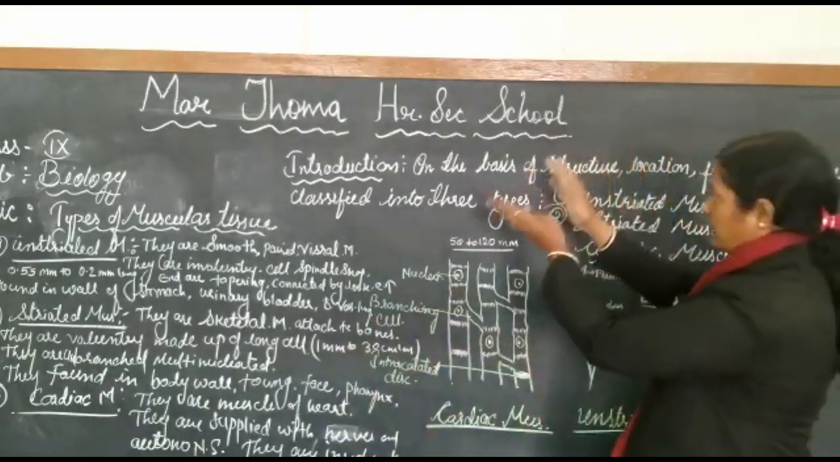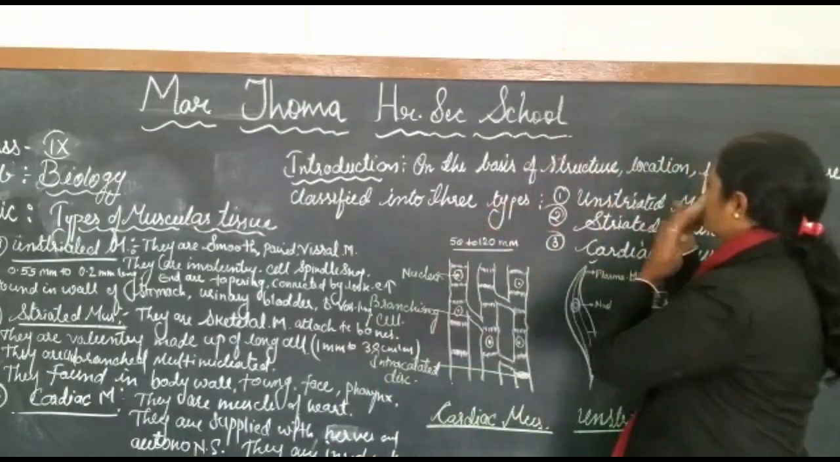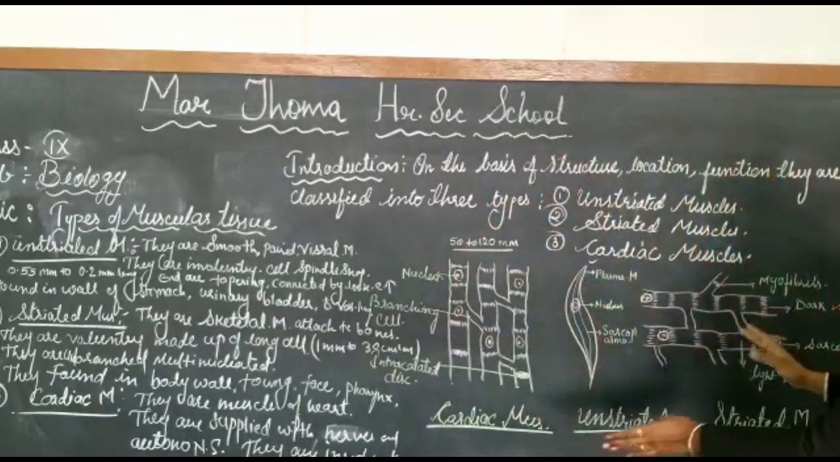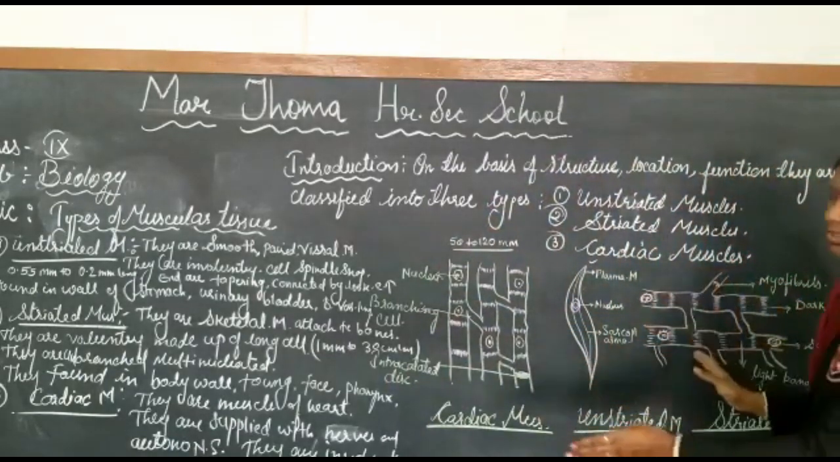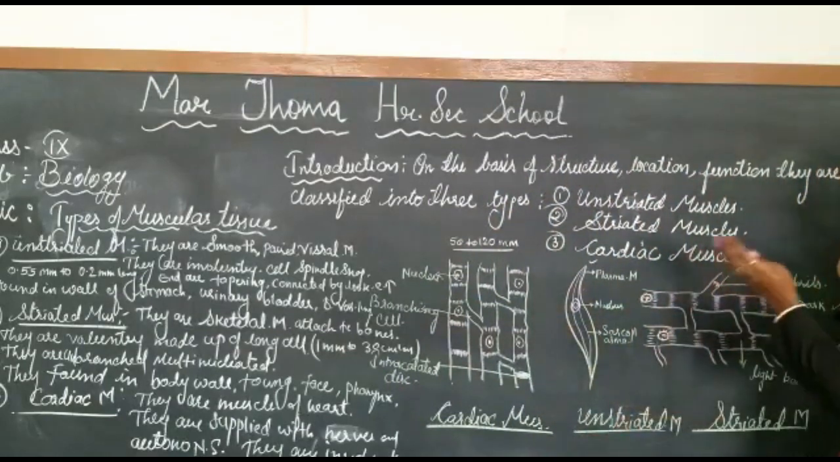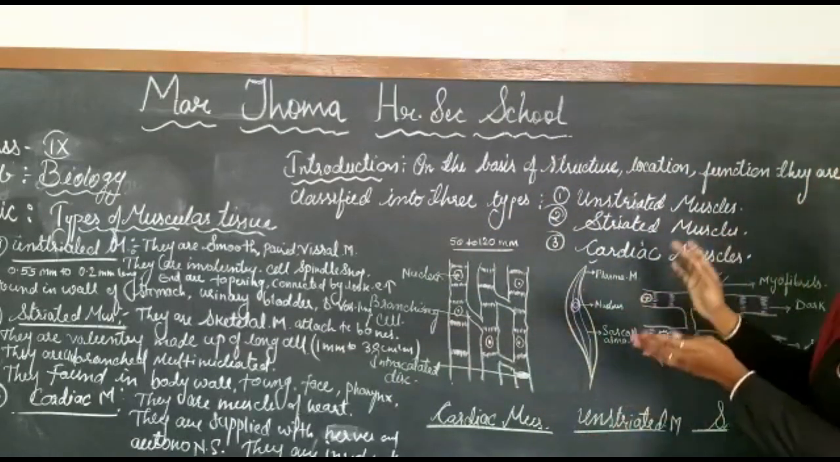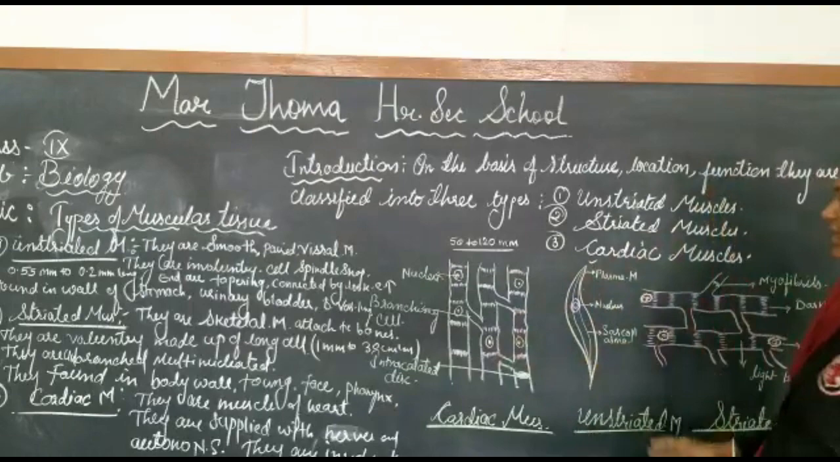So on the basis of structure, they are different. On the basis of place of location, they are different, and on the basis of function also they are different. So on this basis, they are classified as striated, unstriated, and cardiac muscles.